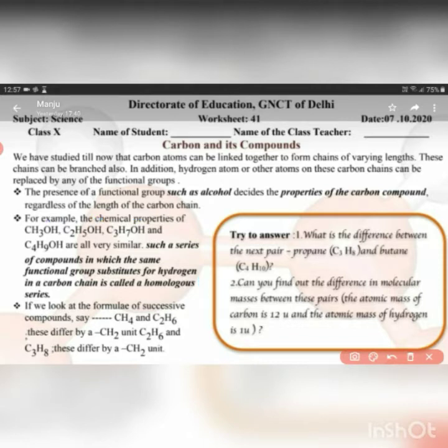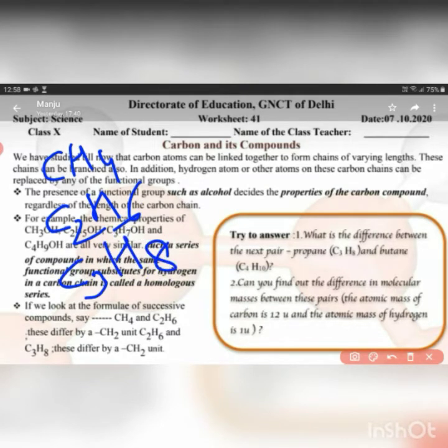Now besides alcohols, we can also see alkanes, like CH4 is the first member, second is C2H6, third is C3H8. So between two consecutive members there is a difference of one carbon and two hydrogen atoms, and all these are alkanes.